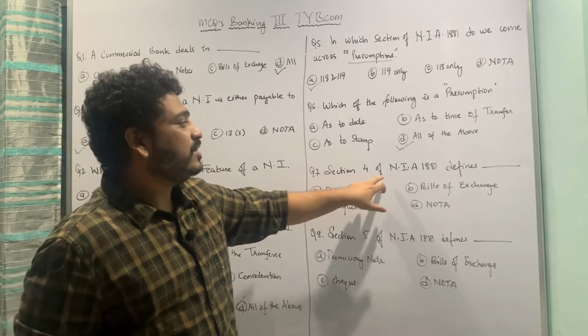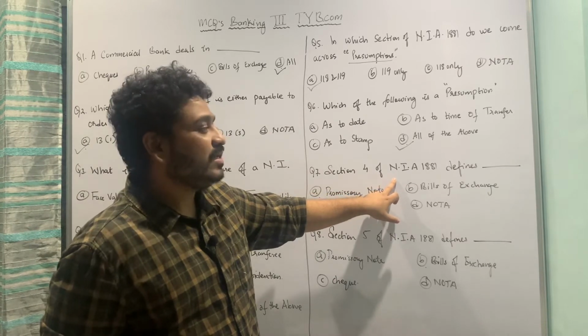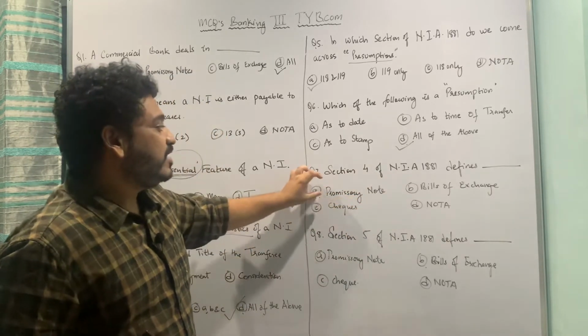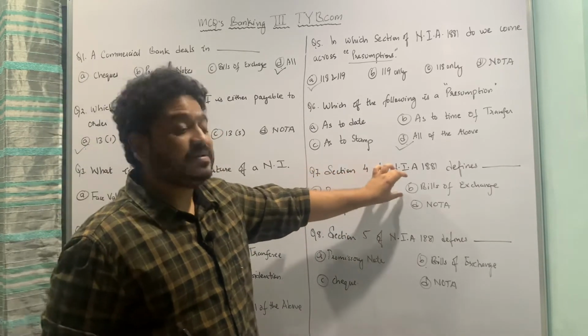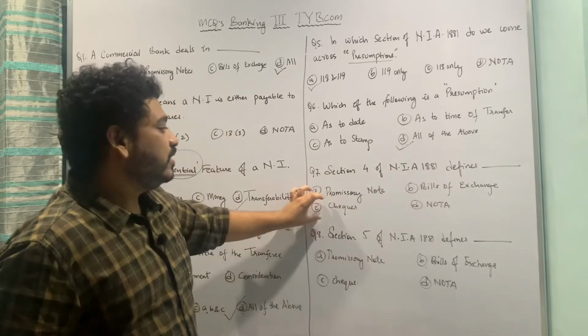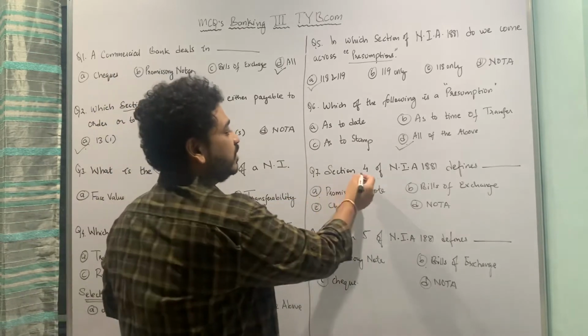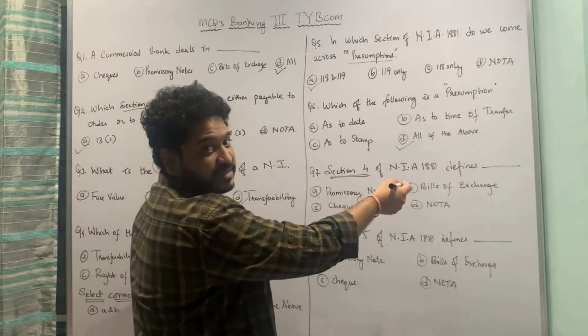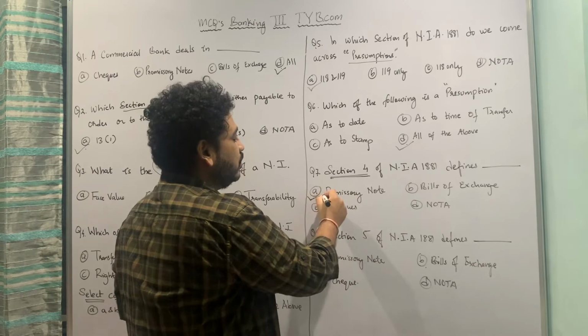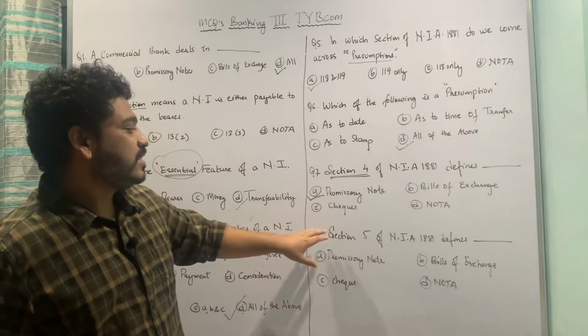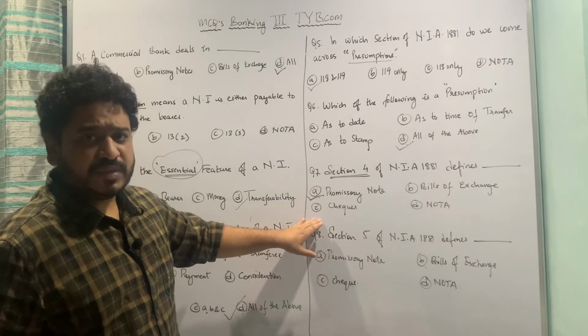Section 4 of the Negotiable Instruments Act of 1881 defines what? It defines a promissory note, it defines a bill of exchange, it defines a check, or none of the above. So here section 4 particularly relates to, of the Negotiable Instruments Act of 1881, relates to a promissory note. So this is the correct answer. Let us now move to the last MCQ in this lecture.